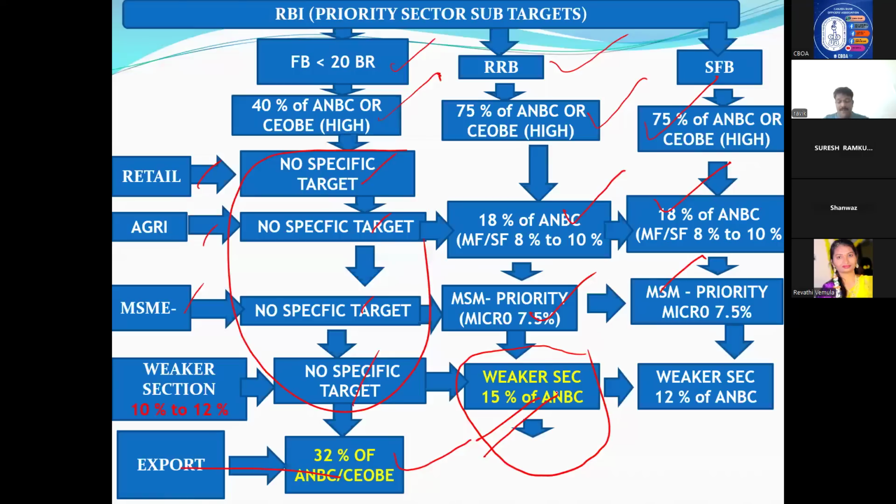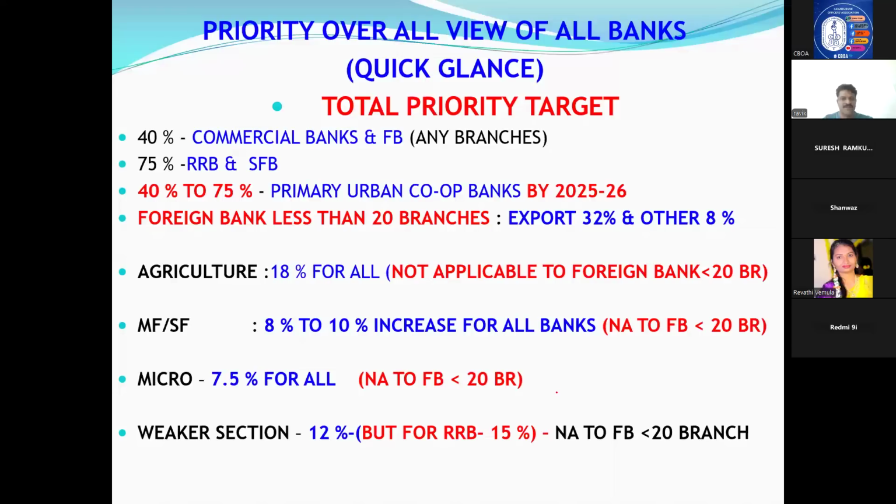Weaker section for us, public sector banks, is 12%. For RRBs, weaker section is 15%, because RBI might have thought that small farmers, marginal farmers, SC, ST, distressed farmers, SHG, JLG will be mostly in rural areas. That's why they said RRBs, you reach 15%. PSBs will reach only 12%. This is the basic difference they made for weaker section.